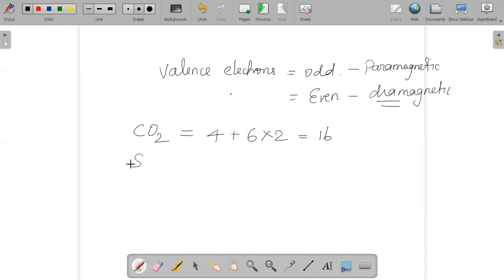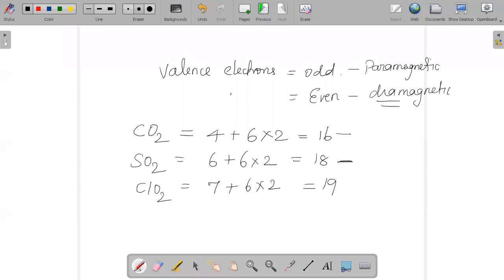If I talk about SO2, it is simple: 6 plus 6 into 2 is 18. Once again it is even, so it will be diamagnetic. Next option, ClO2. Chlorine is 7 plus 6 into 2, which is 12, 12 plus 7 is 19.